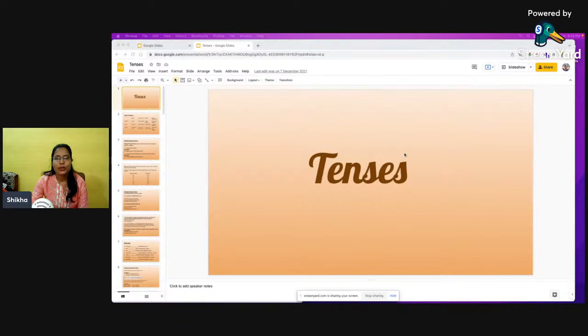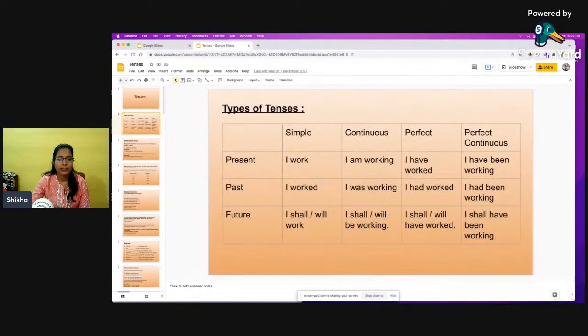Today, we are going to learn about tenses. We already have taken some sessions on tenses, but let's understand it in a much better way. As we already know, there are basically three types of tenses, and again we can differentiate them into four more categories.